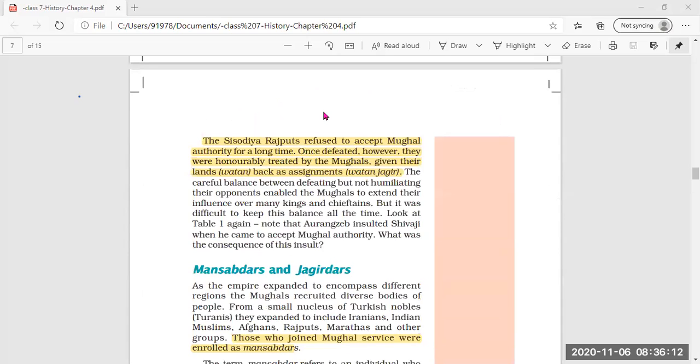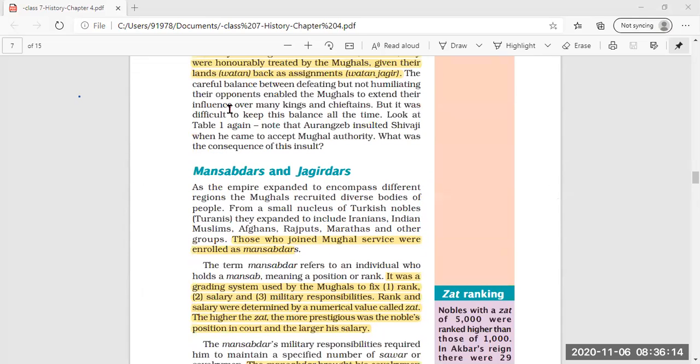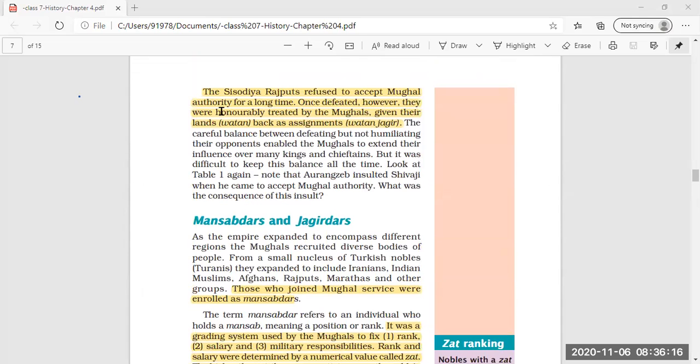Clear this much? Now, a few rulers were not in favor of accepting the supremacy of the Mughals, among them the Sisodia Rajputs. They did not accept Mughal authority for a long time, but finally they were also defeated.